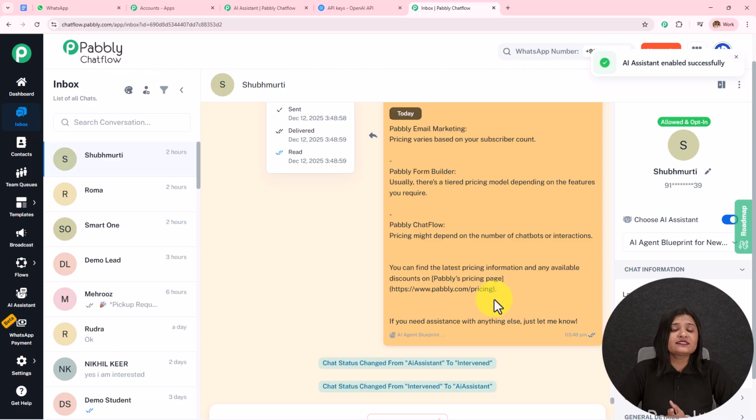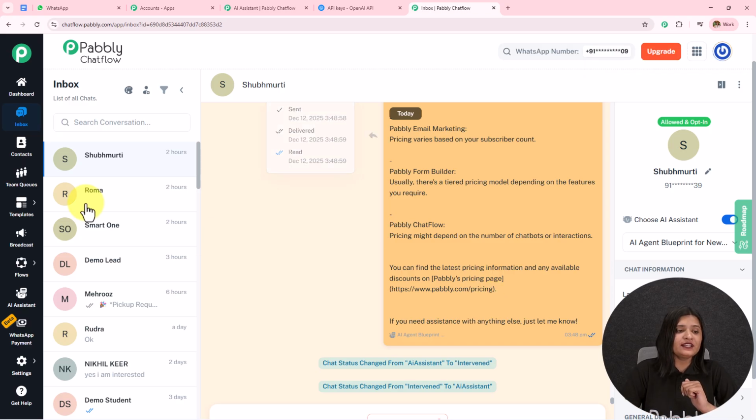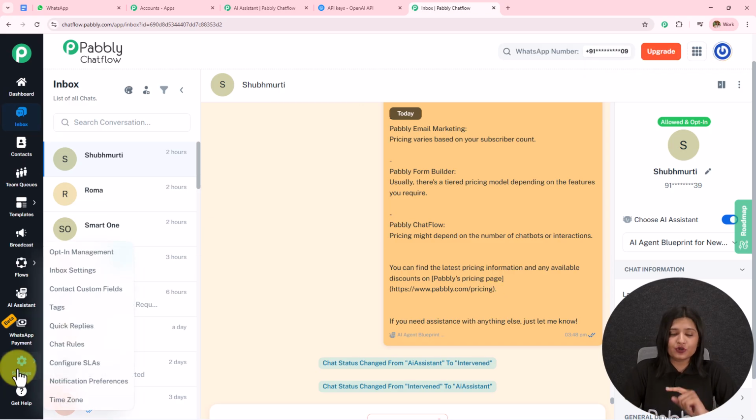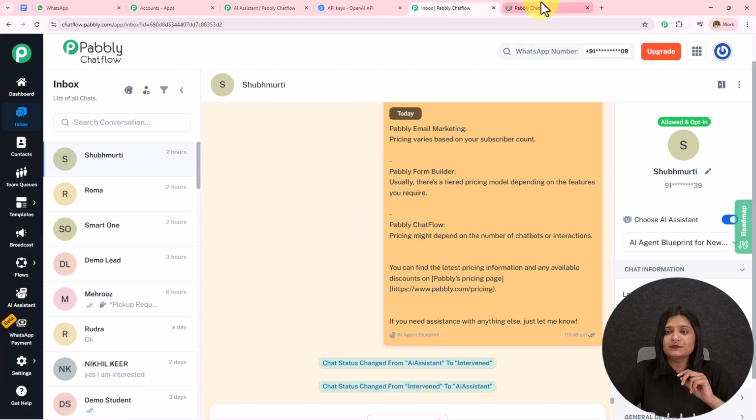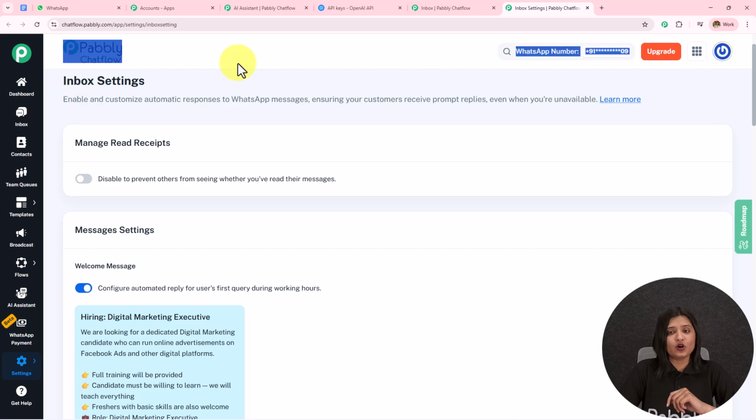In this manner, you have assigned this AI assistant to this particular chat. But assigning the AI assistant to a particular chat is a very time consuming task, and that's why we are going to do this for a particular group or for all the contacts. If you want to do this, on the left hand side you have to go towards the settings and then click on this inbox settings. So I'm going to open this in a new tab. We have landed on this inbox settings.